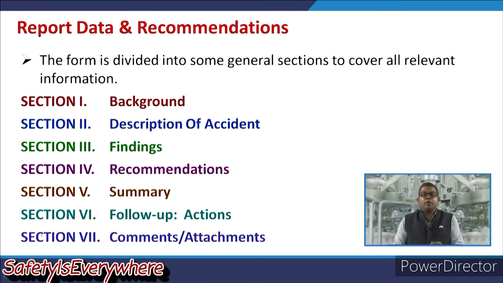Now, let us have a look at the basic features of the form. Usually the form is divided into some general sections to cover all relevant information.